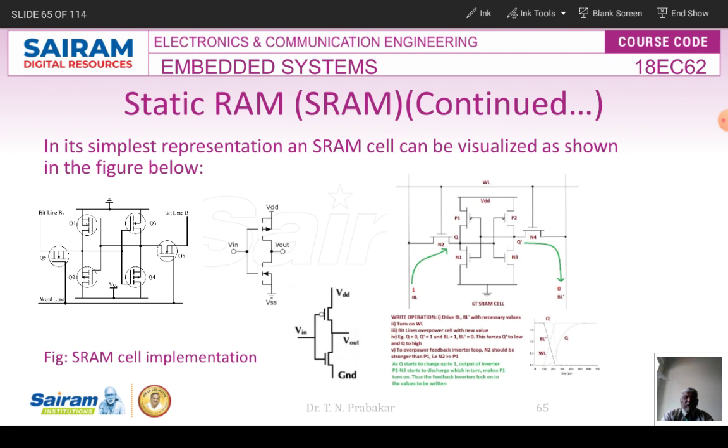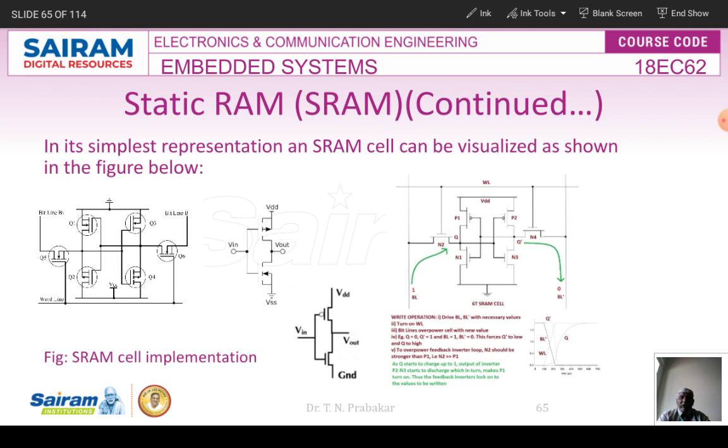Right. So having seen this inverter, we will come to the figure on the left hand side. On the left hand side, you can see in the middle you have 4 transistors or 4 MOSFETs, right? They are connected back to back. So there are 2 inverters, and inside you can see there are 2 horizontal lines, right? One horizontal line connects the output of one inverter to the input of the other inverter.